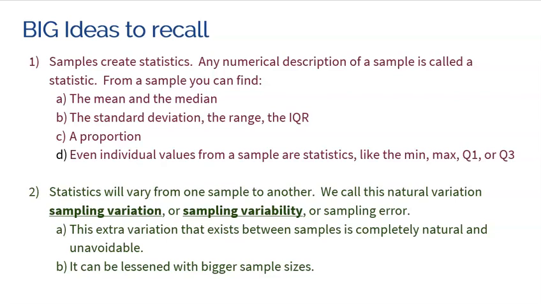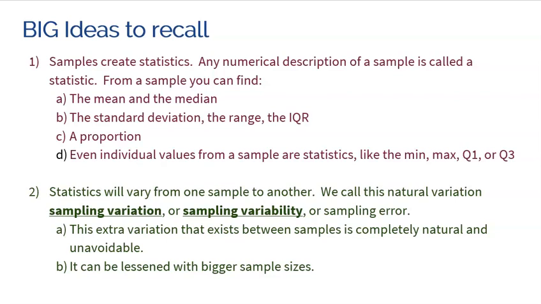Now, the second big idea is that statistics will vary from one sample to another. We call this natural variation sampling variation or sampling variability, or you might even hear some people call it sampling error. This extra variation that exists between samples is completely natural and unavoidable. For example, if I collect a sample of 30 giraffes and the average height is 8.1 feet, somebody else might select a different sample of 30 giraffes and get an average of 9.2 feet. The fact that my sample has a different mean than somebody else's sample is nothing wrong. It's not an error. It's just natural sampling variation that occurs when we sample.